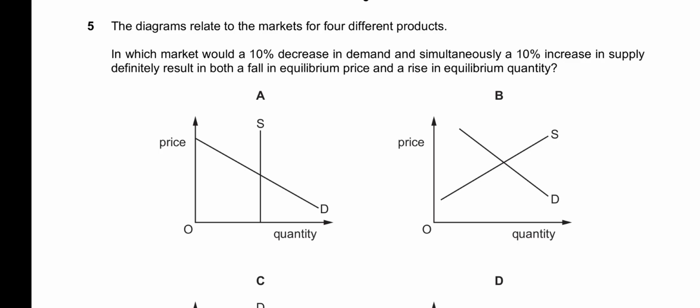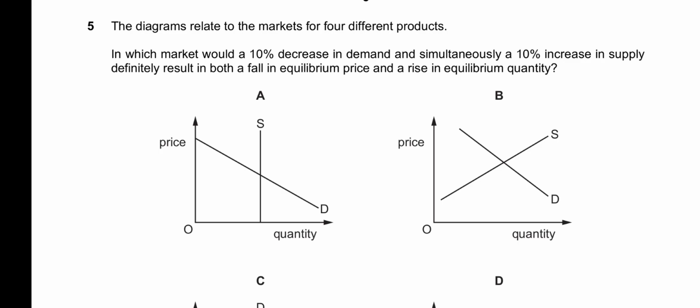Now, in most cases, if there is a 10% decrease in demand and a 10% increase in supply, the equilibrium quantity would stay the same, because there are opposite changes with the same quantity. So a decrease and an increase that are equal to each other would result in a zero change in the equilibrium quantity, but in certain cases it differs.